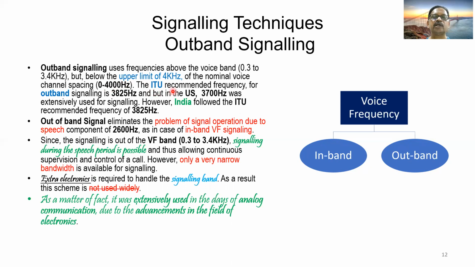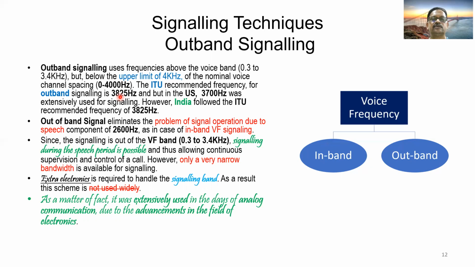The ITU recommended frequency for outband signaling is 3825 Hz. But in the US, they have used 3700 Hz. This is also outband. The ITU recommended frequency is 3825. As far as the Indian scenario is concerned, we have followed the ITU recommendation.